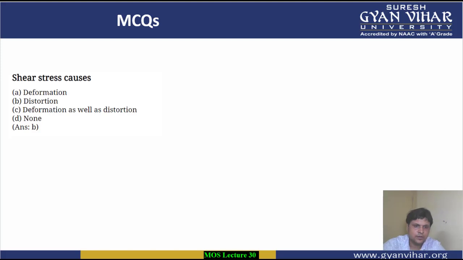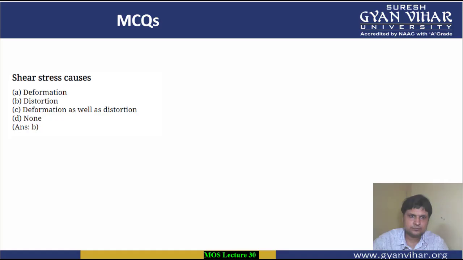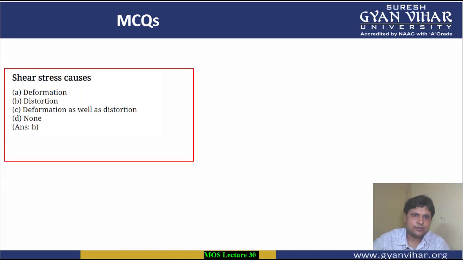Then after that, question number 10, students. The 10th MCQ is: shear stress causes deformation, distortion, deformation as well as distortion, or none. So we all know that shear stress always causes distortion in the beam. So B is the correct option.